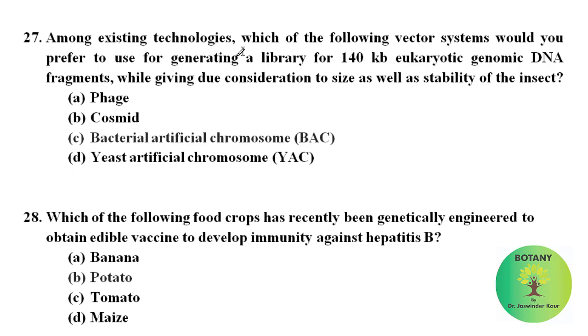Among existing technologies, which of the following vector systems would you prefer to use for generating a library for 140 kb eukaryotic genomic DNA fragments, giving due consideration to size as well as stability of the inserts? In this case, we use the bacterial artificial chromosome, that is BAC. Which of the following food crops has recently been genetically engineered to obtain an edible vaccine to develop immunity against hepatitis B? Among these, potato is used.